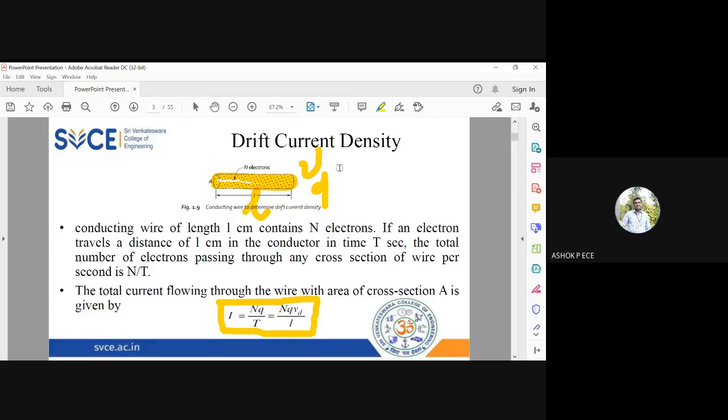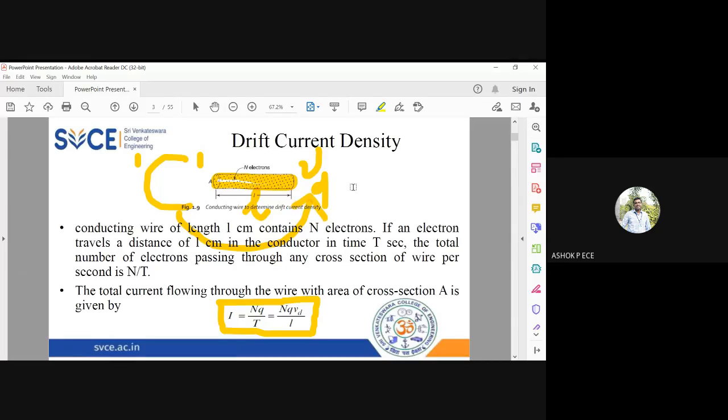Okay. See, the largest velocity with which any particle can move, we have seen last class, is the velocity of light, and it happens only in free space. The C value happens only in free space. But here inside the wire, you don't have free space. You have a metal. So because of the metal present inside the wire, the velocity C will reduce to what is called the drift velocity Vd.